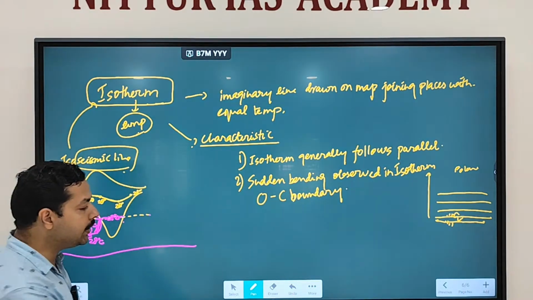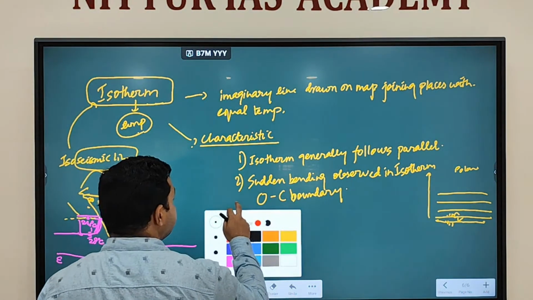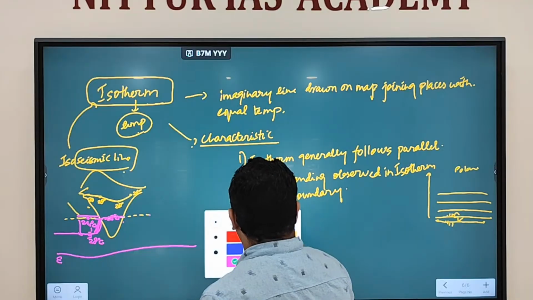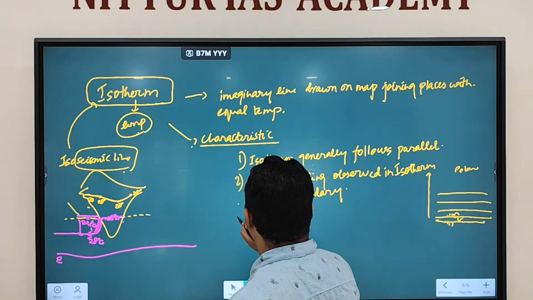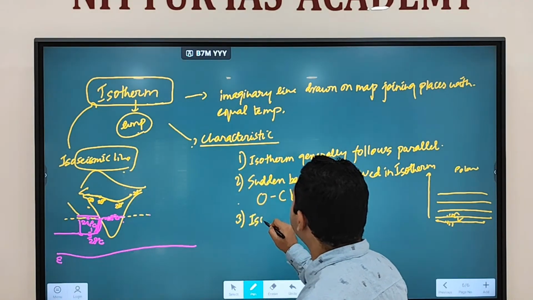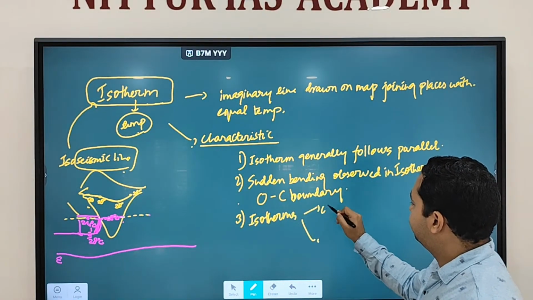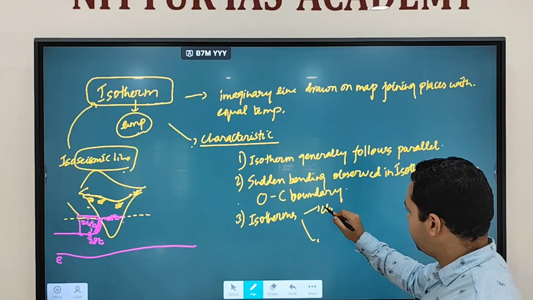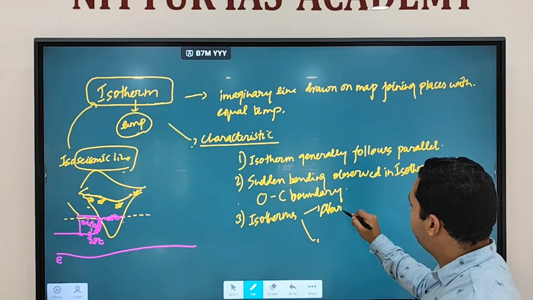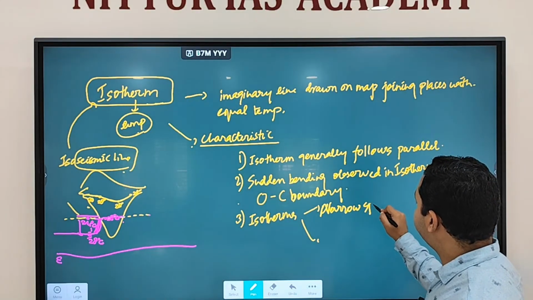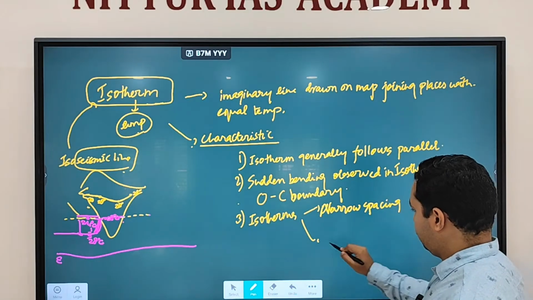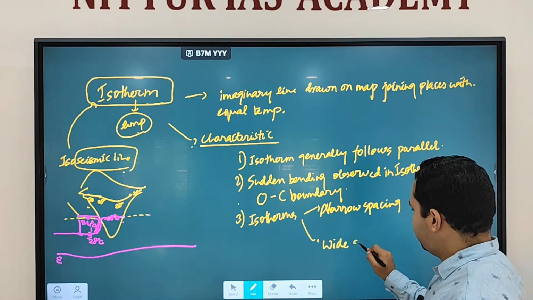Fine. The third characteristic says that isotherms are closer, meaning narrow spacing, or isotherms having wide spacing.